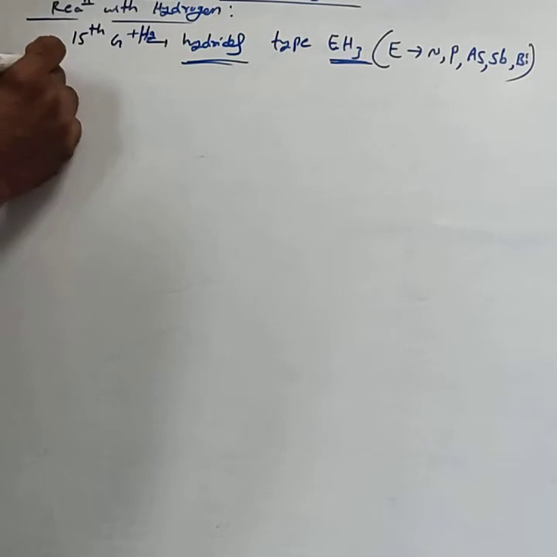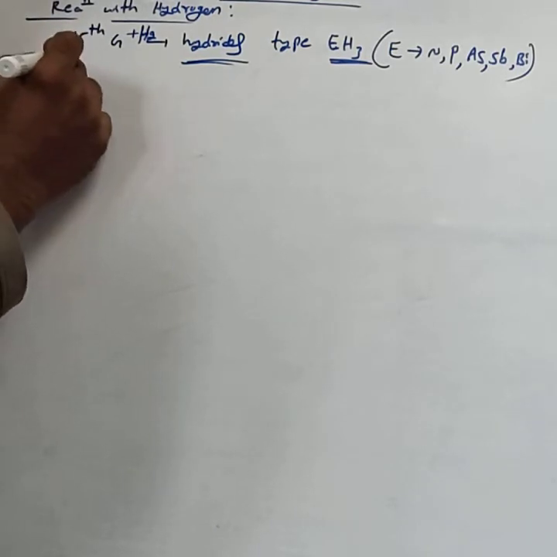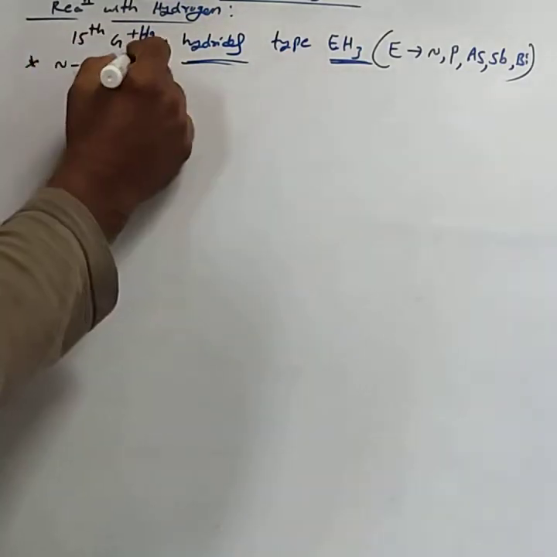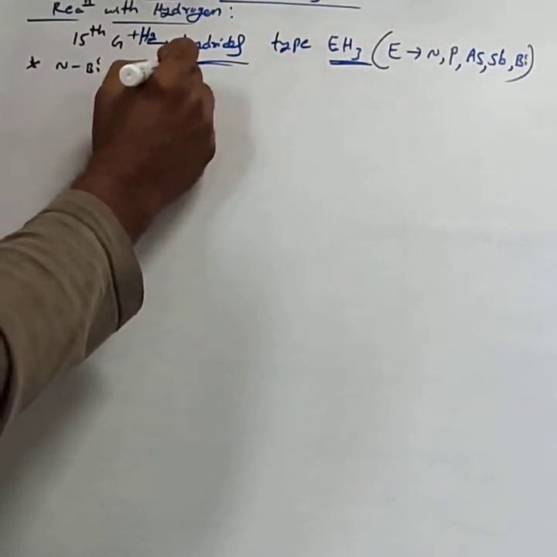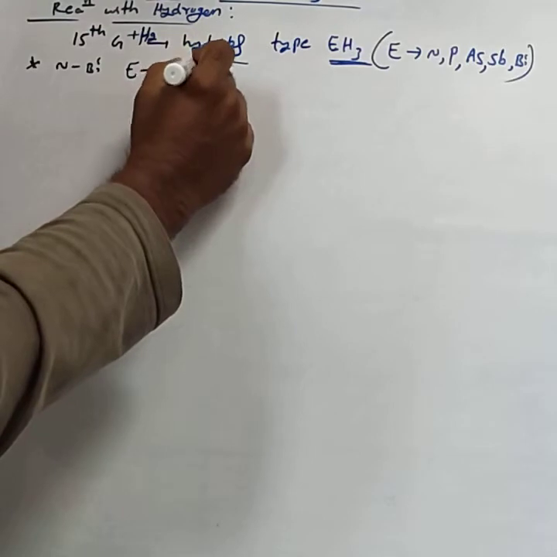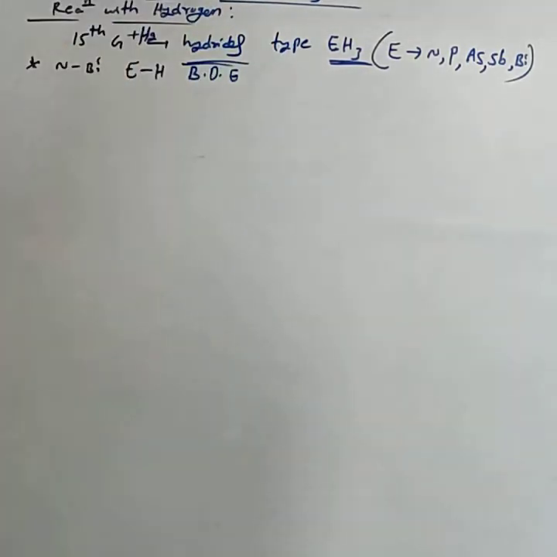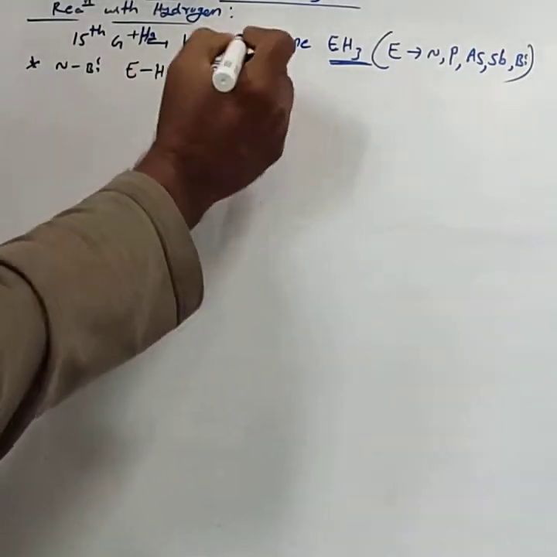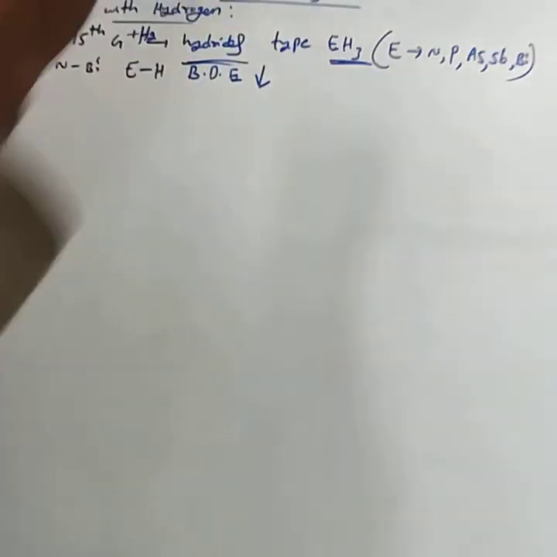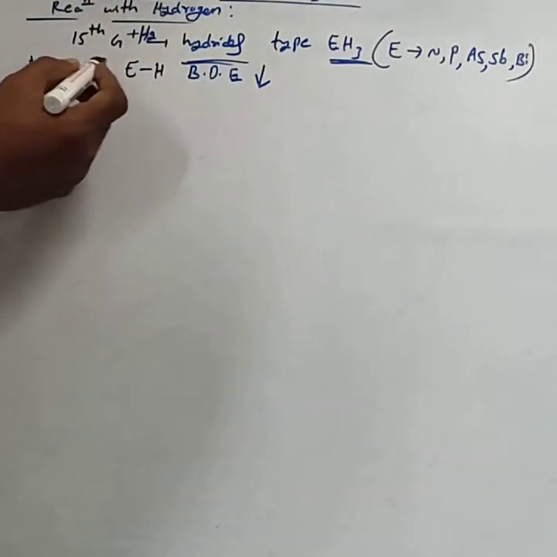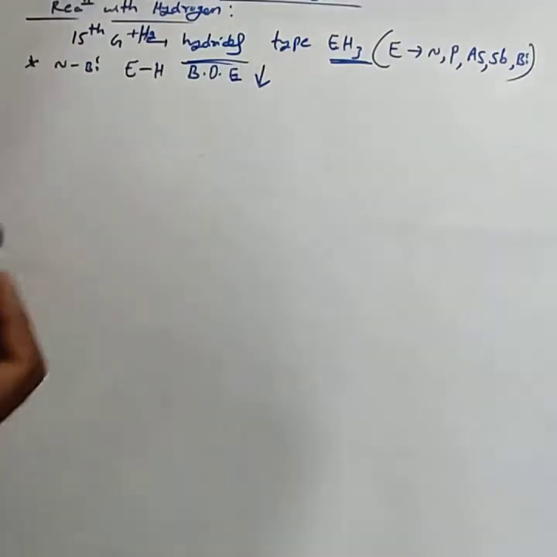Then the most important point is, when we move from nitrogen to bismuth, the E-H bond dissociation enthalpy, or bond energy, decreases.